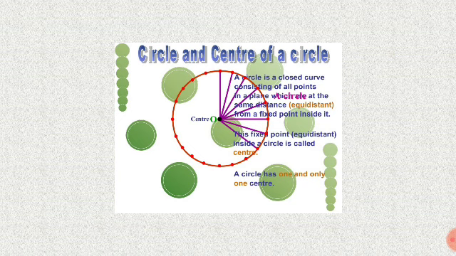A circle is a closed curve consisting of all points in a plane which are at the same distance from the fixed point inside it. The center is a fixed point. Same distance means equal. All the points in the plane have the same distance from the fixed point inside it. This fixed point inside a circle is called the center. A circle has one and only one center.